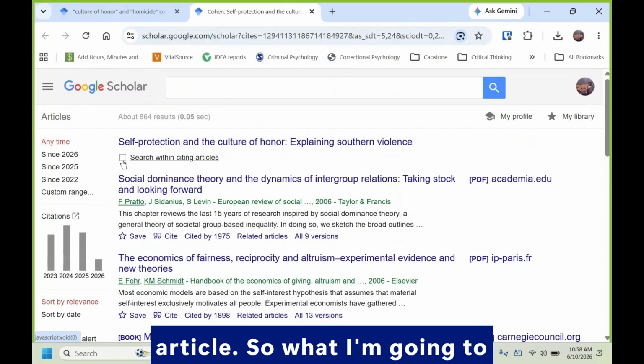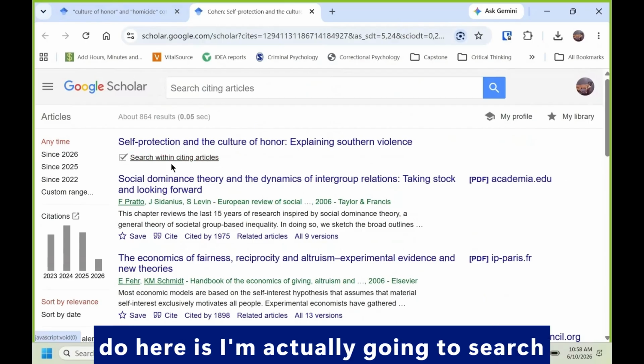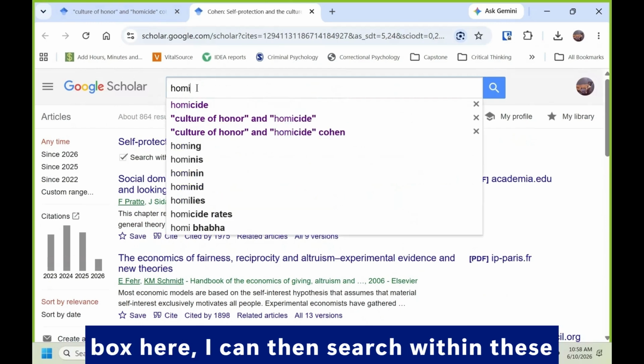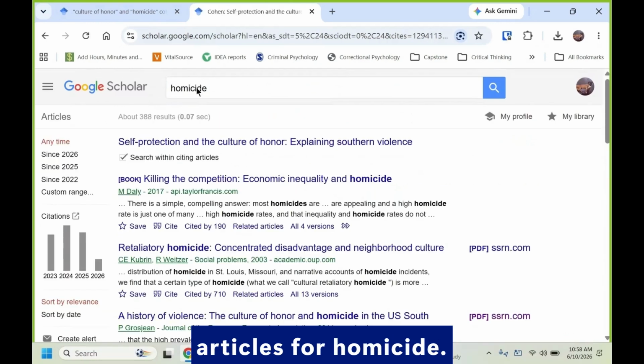So what I'm going to do here is search within these articles. If I check this box here, I can then search within these articles for "homicide."